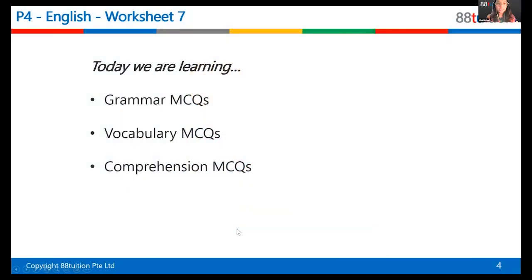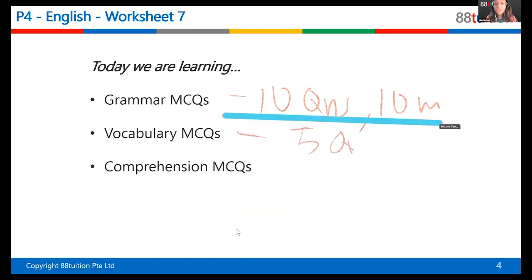For today, we are learning grammar MCQs. 10 questions, 10 marks. When you open paper 2 for your exam, the first 10 questions is always grammar MCQ, okay? Then it'll be vocab. Lucky you, there's only 5 questions for PSLE as well, 5 marks.